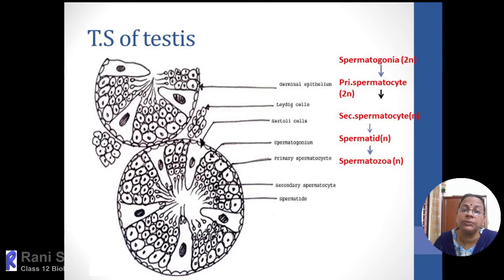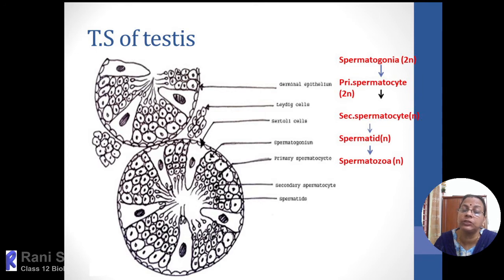There can be many coils of seminiferous tubules. Each seminiferous tubule is highly coiled and lined by two types of cells: spermatogonia and pyramidal shaped cells called Sertoli cells. The spermatogonia undergo repeated divisions, and from each spermatogonium primary spermatocytes are formed by mitotic division.